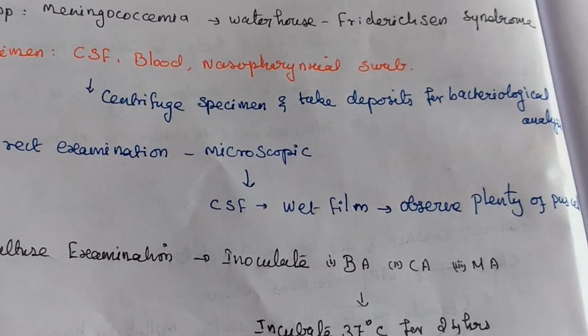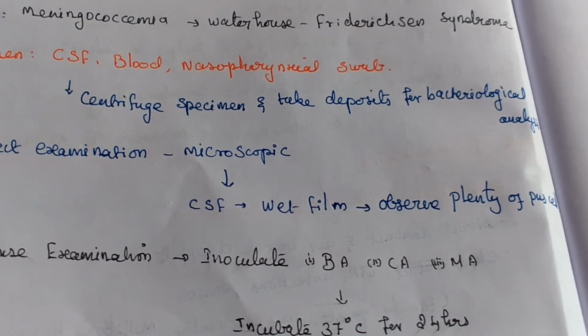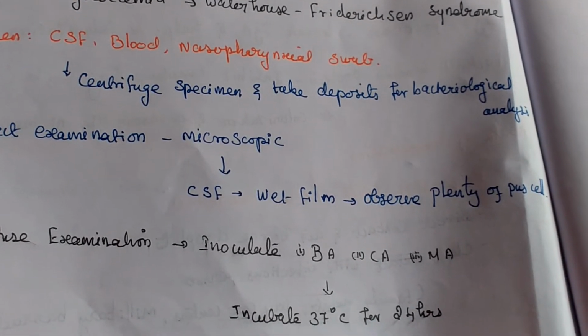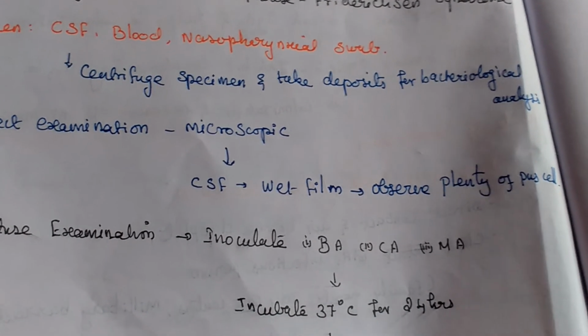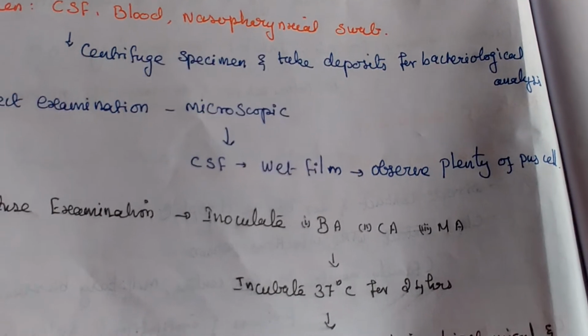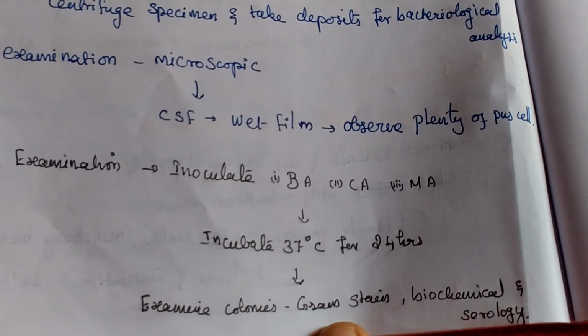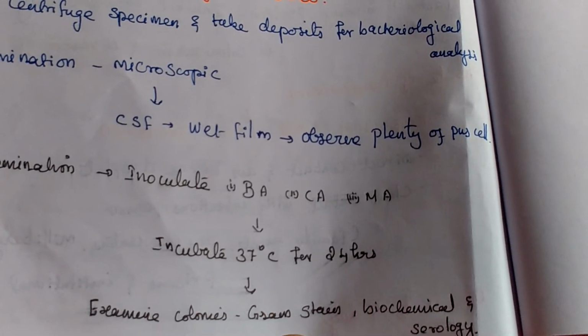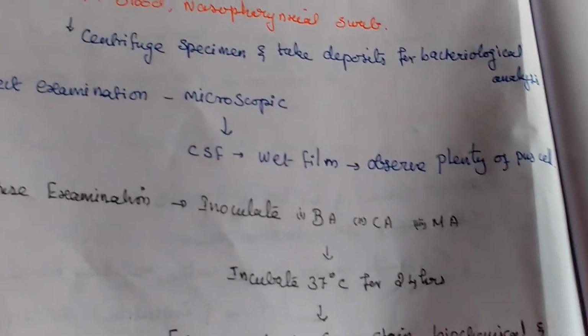CSF wet film method, we will observe plenty of pus cells. Then cultural examination: we inoculate blood agar, chocolate agar and Thayer-Martin medium, incubated at 37 degrees Celsius for 24 hours. Examine colonies by gram staining, biochemical and serological tests.